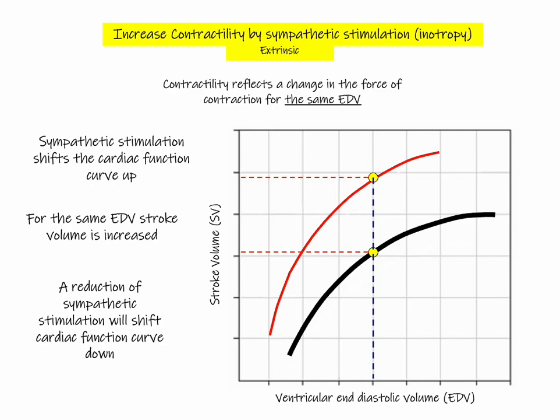Now recall that our autonomic nervous system is on at all times with regards to its target tissue. So we may not only increase sympathetic stimulation, but we may also see situations where we can decrease sympathetic stimulation. And if we decrease the sympathetic stimulation, we would see this curve shifting downwards. So this would reflect a decrease in contractility. The receptors, once again, that come into play with this inotropic effect are beta-1 receptors on the ventricular muscle.